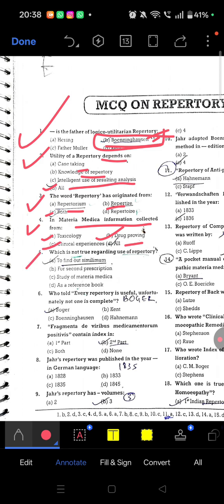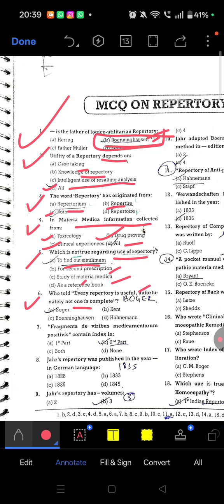Question 5: which is not true regarding use of repertory? Repertory is not used to find out the simillimum. It is used for second prescription, study of materia medica, and as a reference book, not for finding out the simillimum.